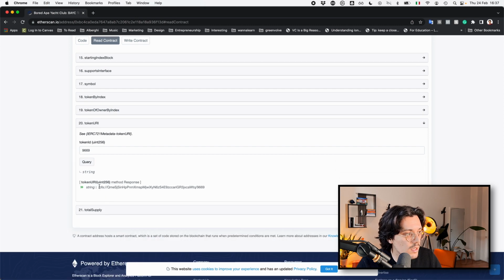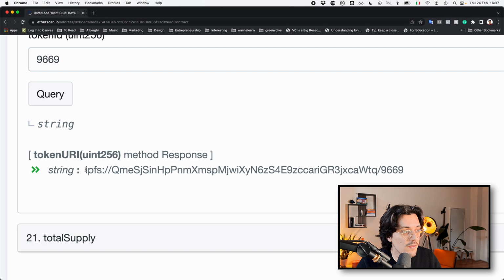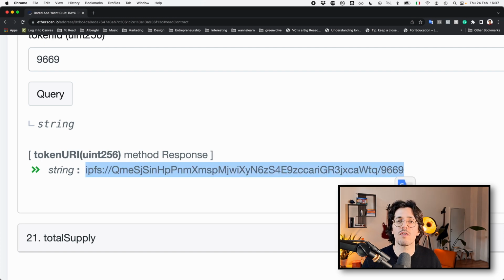We have a string that points towards an IPFS server, which is a special kind of server that can host images like pictures, videos, or really whatever kind of content, and it's immutable. You cannot change it. Now, notice how in the blockchain, there's no picture. This token here that represents the ownership of a bored ape does not have the picture stored in the blockchain. It has a link that points to something else. Since this is a special technology, again, it's called IPFS, and it allows you to basically never modify a specific URL, we need to access this URL using some special tools. Let's just do that right now, okay?